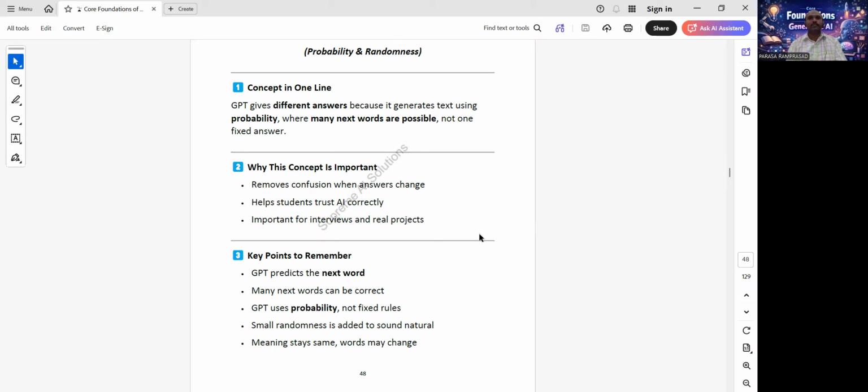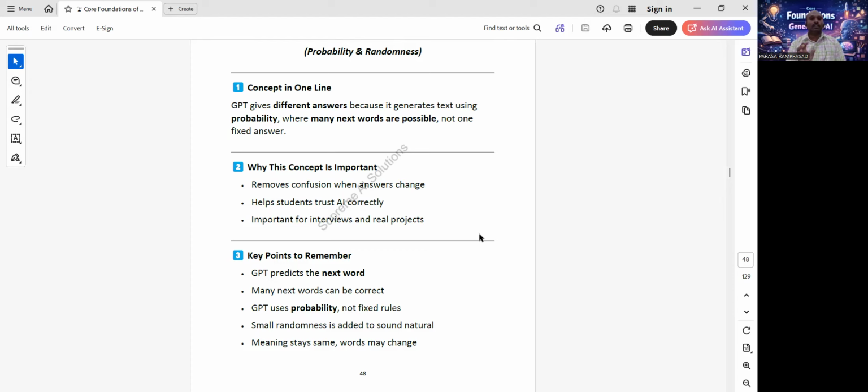GPT gives different answers because it predicts words using probability, where many next words are possible. I repeat again, many next words are possible, not one fixed word.